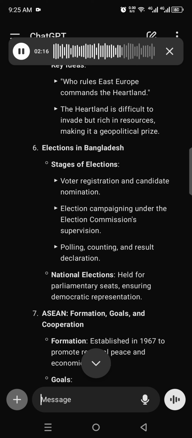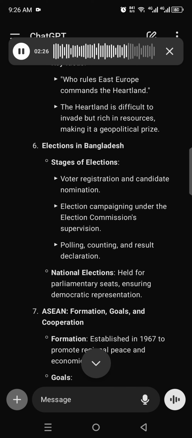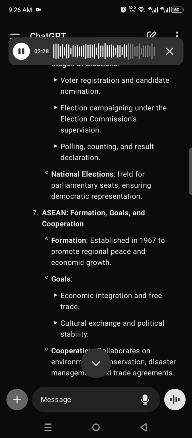6. Elections in Bangladesh. Stages of elections, voter registration and candidate nomination. Election campaigning under the Election Commission's supervision. Polling, counting, and result declaration. National elections, held for parliamentary seats, ensuring democratic representation.